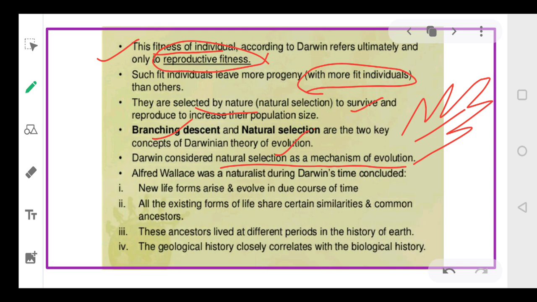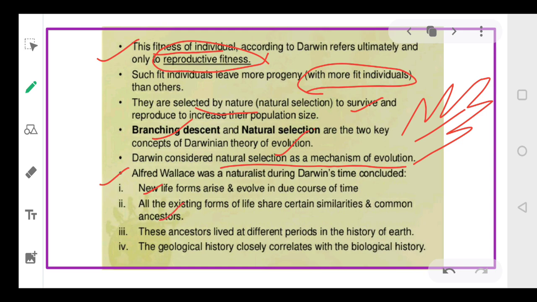Now along with Darwin, there was another naturalist called Alfred Wallace, who was also working in another part of the world, and he also concluded certain facts, that is, new life forms arise and evolve in due course of time. As the earth goes through different phases of time, new organisms will arise and they will evolve, they will adapt themselves to the environment.